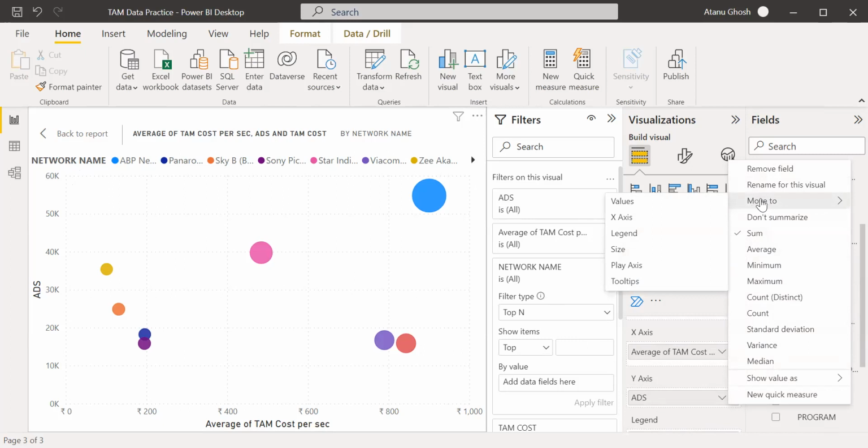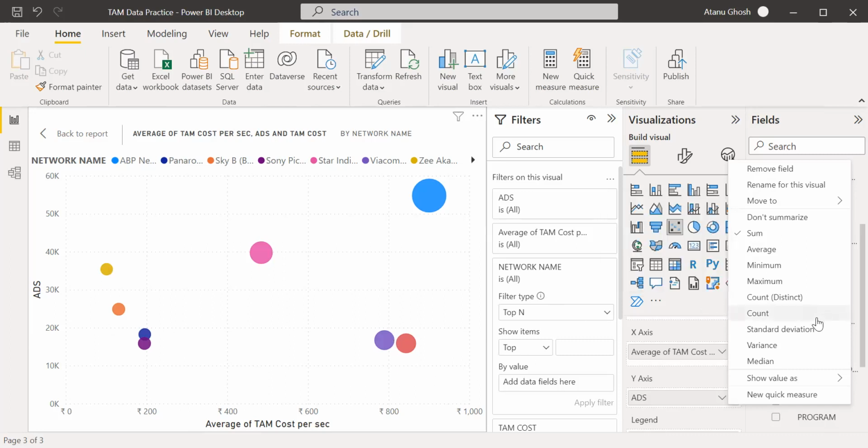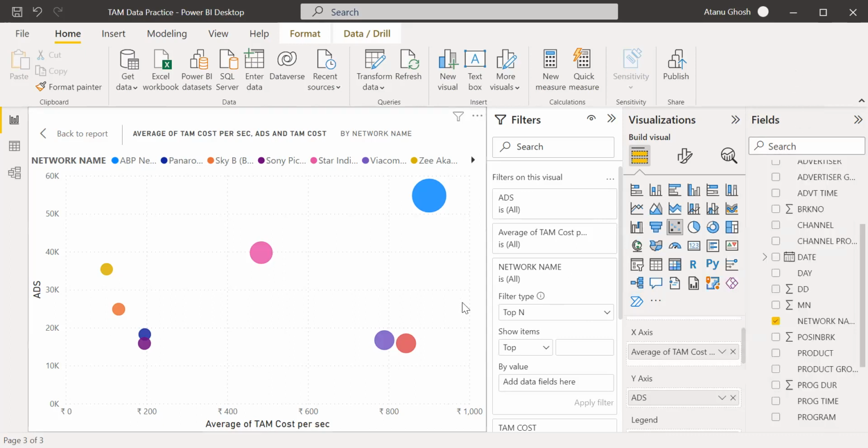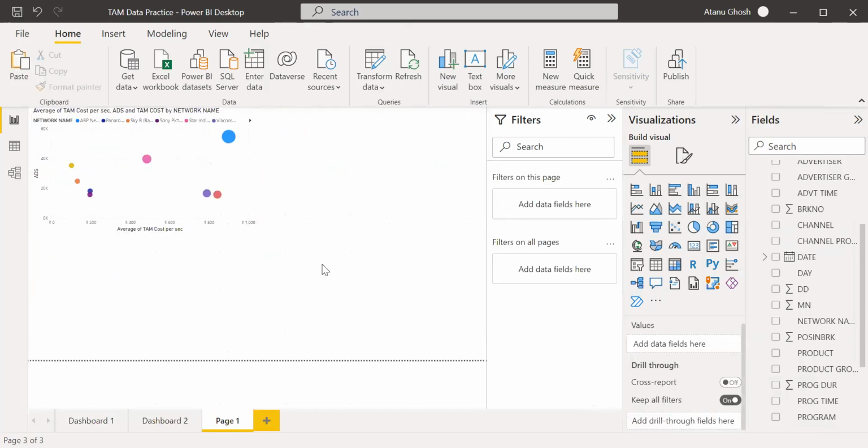Because otherwise, the moment I change it to a play axis, it should have changed the scale for the individual one. Okay. Great. So fine. Let's go to some other things.